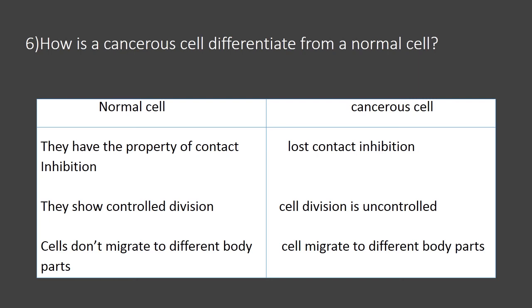Through the blood, the cancerous cells migrate to different parts of the body, and wherever they get lodged in that particular part, they will form a tumor. So the tumor will spread to different parts of the body because of this nature. That means cancerous cells migrate from one part of the body to another to spread tumor all over the body.